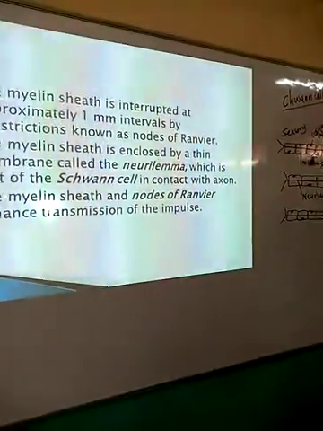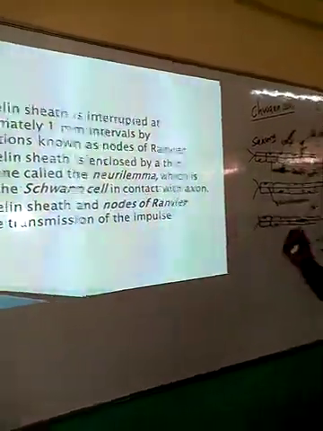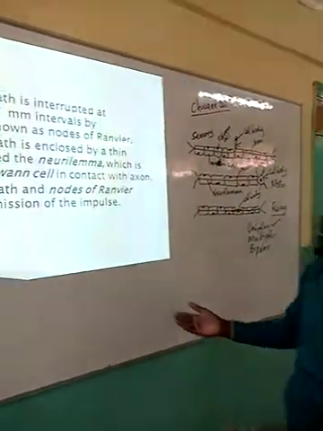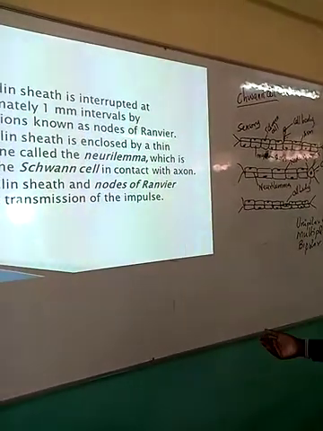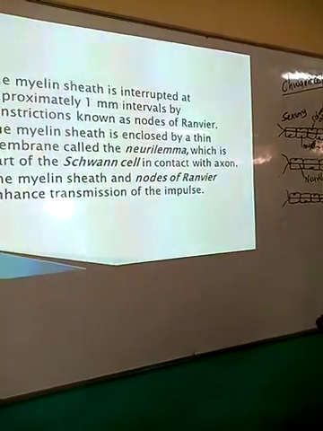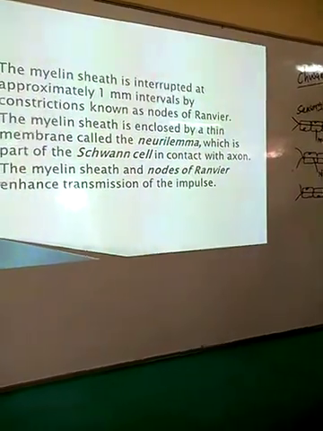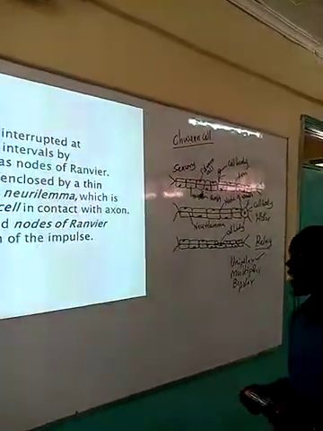So if we look at what we have seen, the structures of these types of neurons, we have seen what they do, why we refer to them as a sensory neuron and what we look at, and at the same time the motor neuron, we look at the position of the cell body, and then the relay neuron.